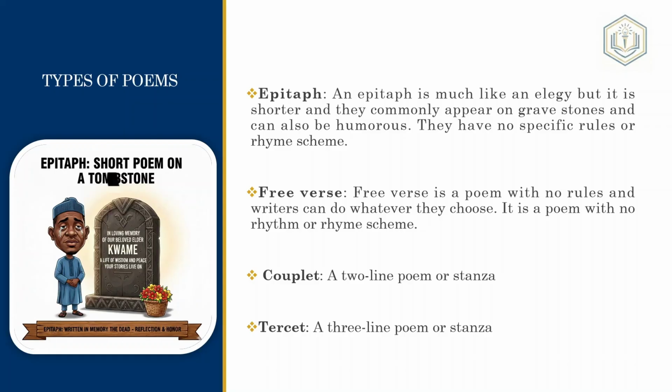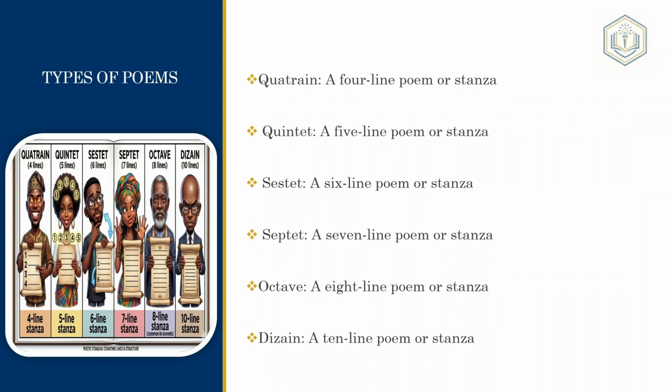Now, a couplet is a 2-line poem or stanza. A tercet is a 3-line poem or stanza. A quatrain is a 4-line poem or stanza. A quintet is a 5-line poem or stanza. I feel like if you know French numbers, you'll be able to fully understand all of this.